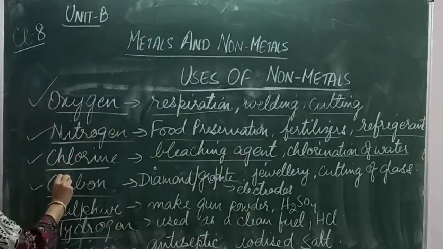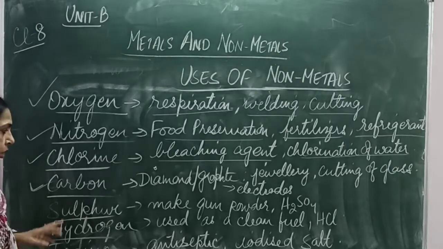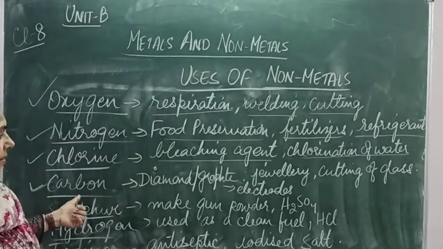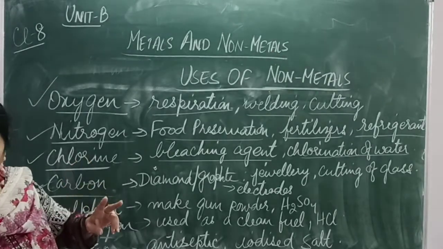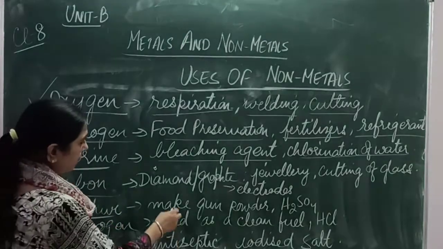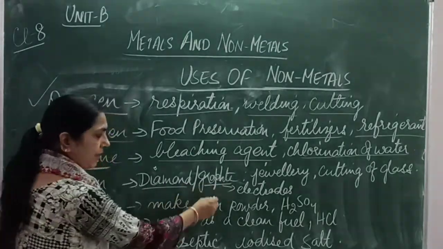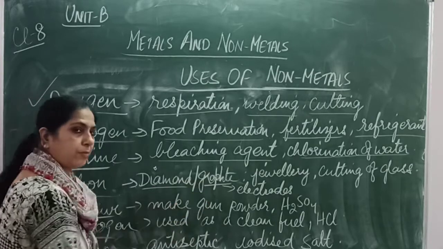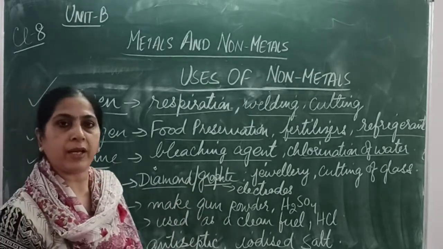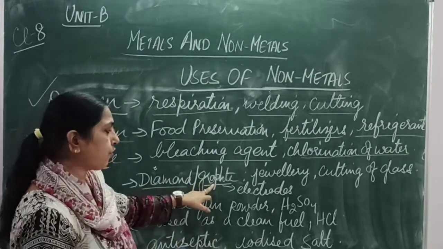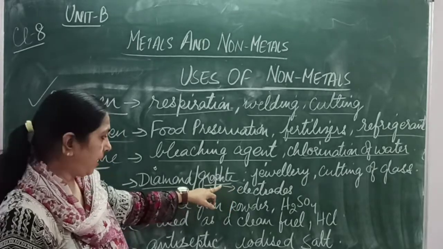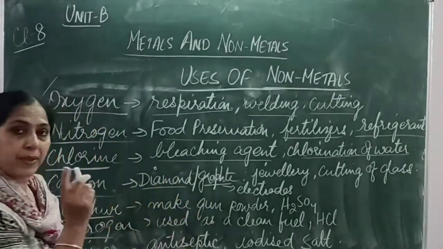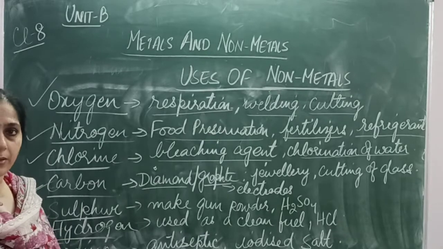Next is carbon. Carbon is present in two forms: first is diamond and second is graphite. Now graphite, I have discussed this with you when we were doing the chapter of electrolysis, that graphite is used for making the electrodes, right? So carbon appears in two forms to us.